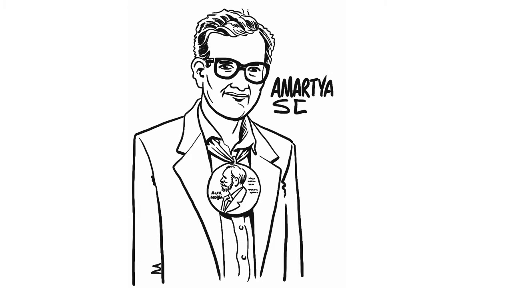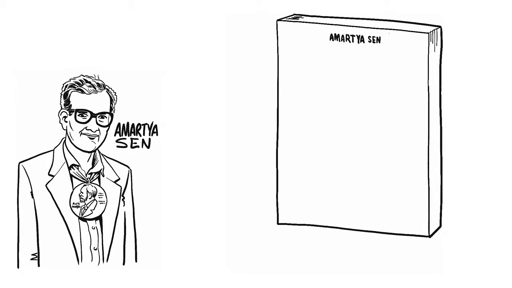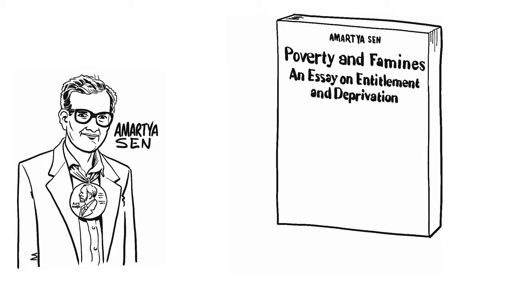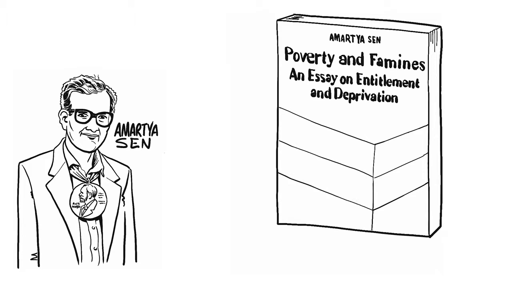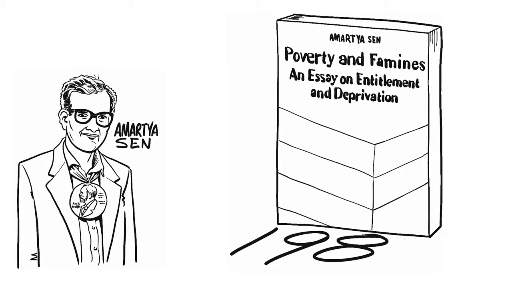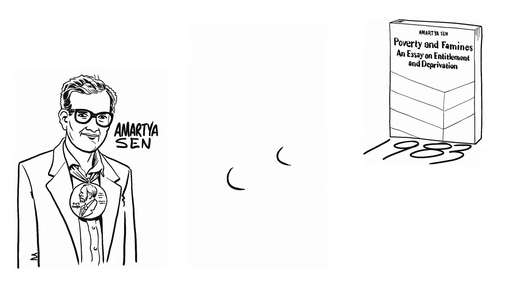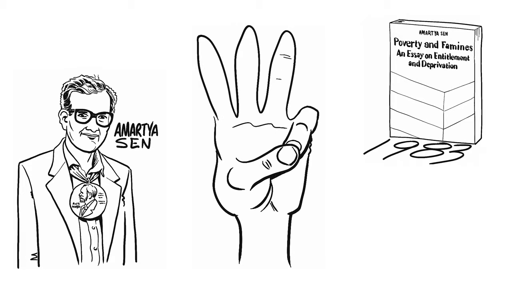Arguments about food distribution date back to the 1980s when the Nobel laureate Amartya Sen published the groundbreaking book Poverty and Famines. In it, Sen argued that food insecurity is not caused by a lack of food so much as a lack of economic and political power that allows citizens to demand food in a global market that includes the ultra-poor and the ultra-rich. There are at least 3 ways experts think we can correct this imbalance.